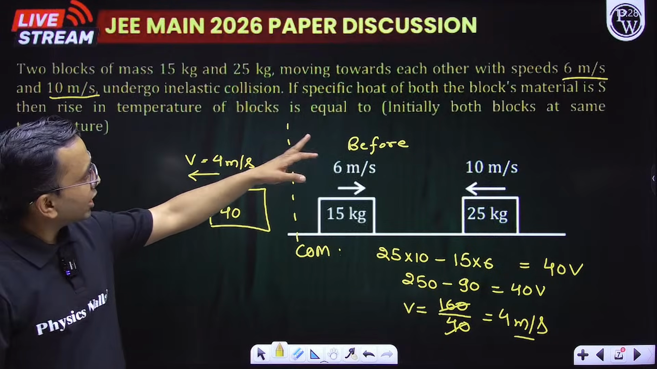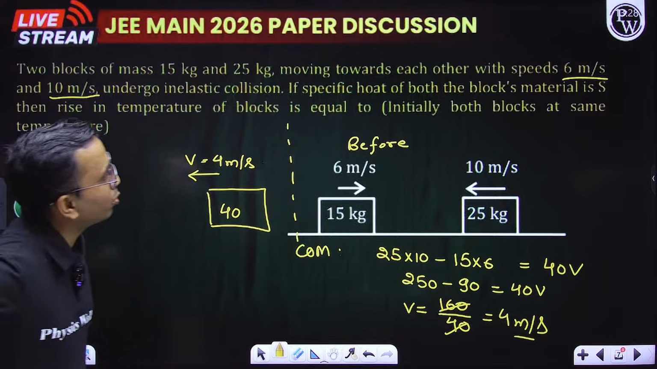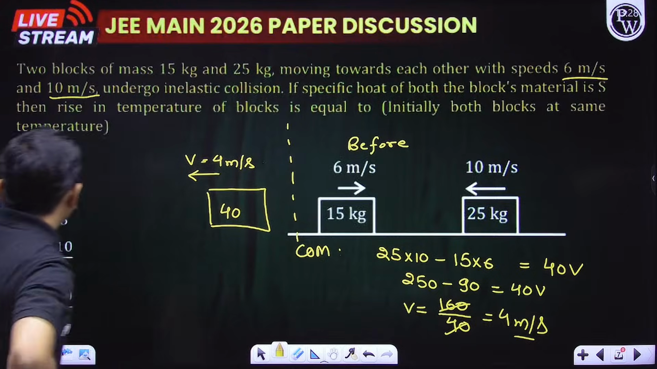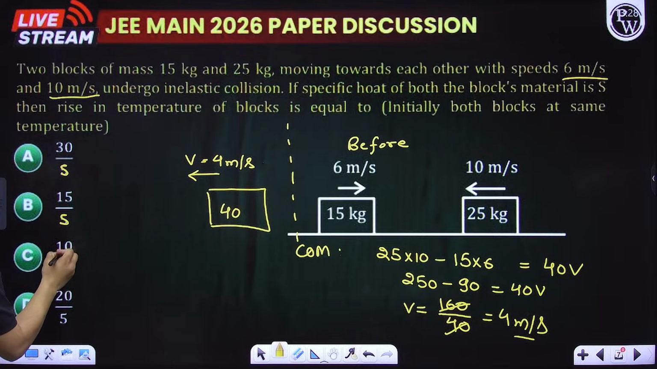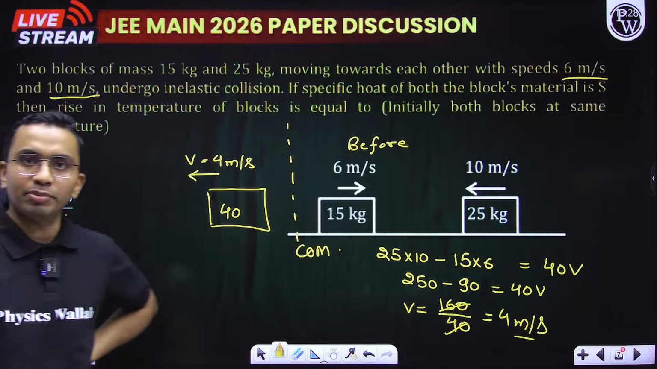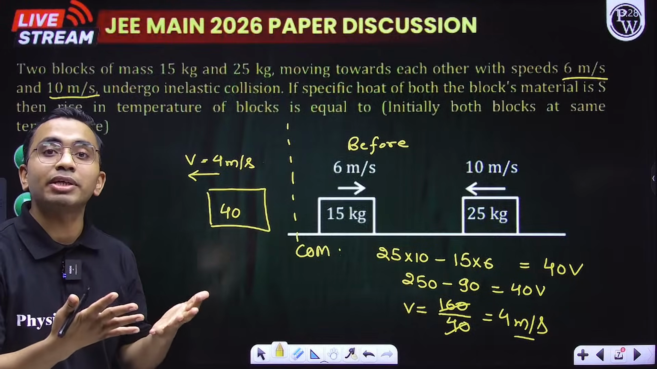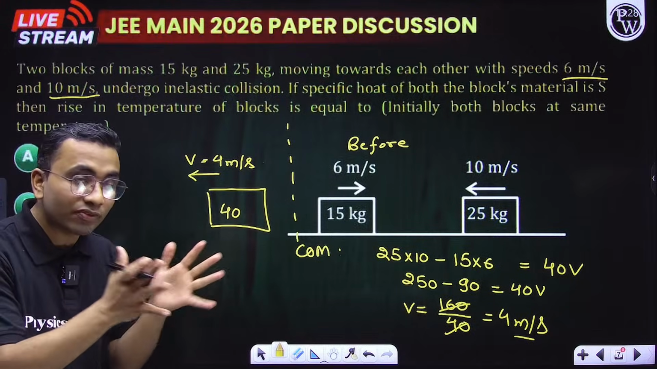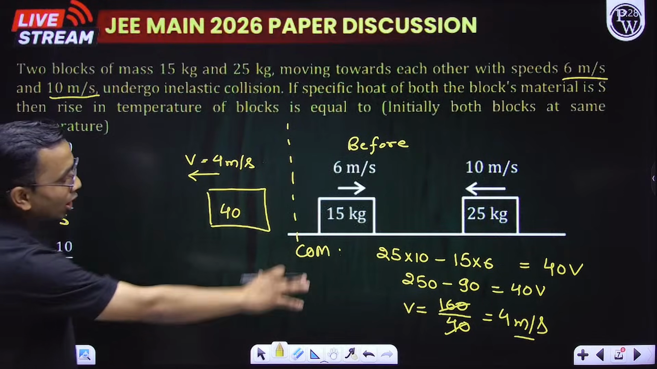If the specific heat of both the blocks is S, then the rise in temperature of the block is equal to, I think in the options it should be by S. How much is the rise in temperature? Now first we need how much is the heat dissipated. Heat dissipated will be equal to the difference in the energies, the total initial energy and the total final energy. How much is the difference?